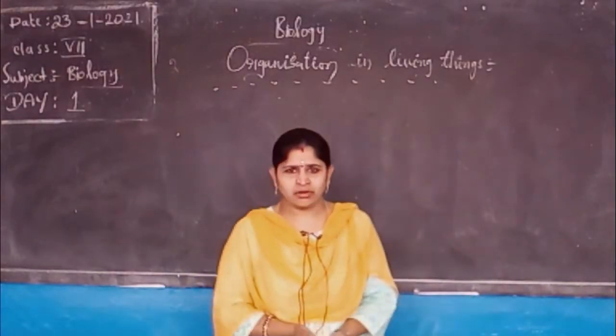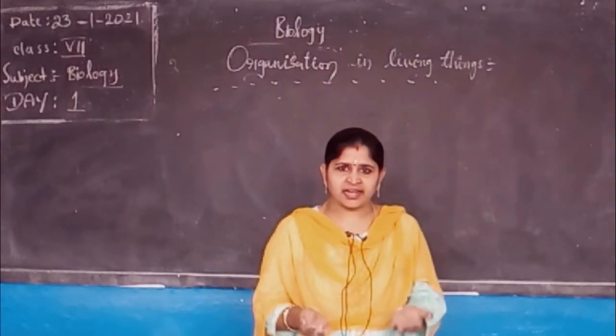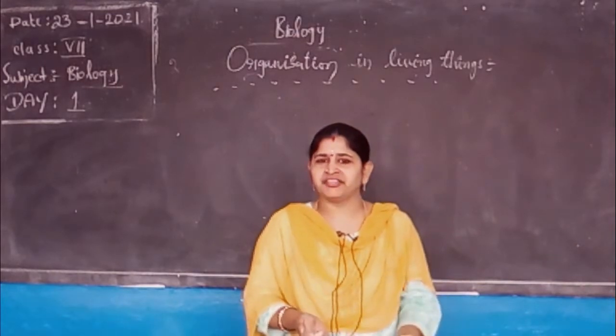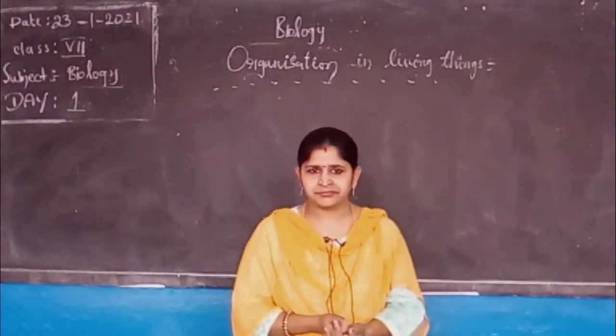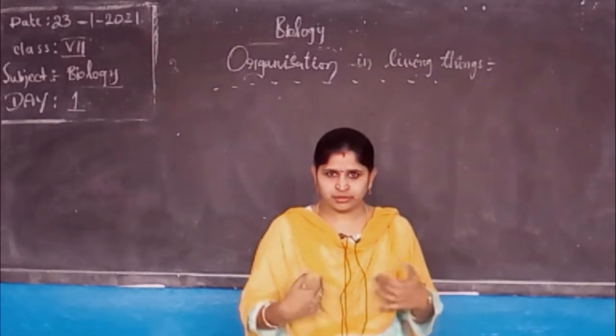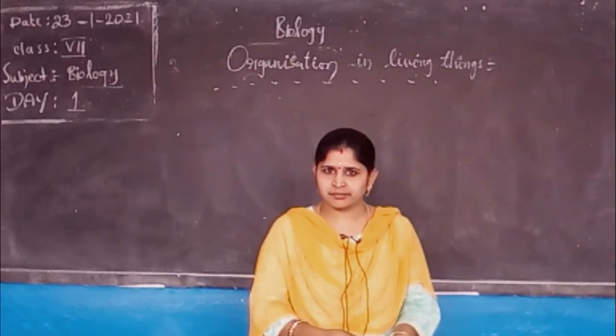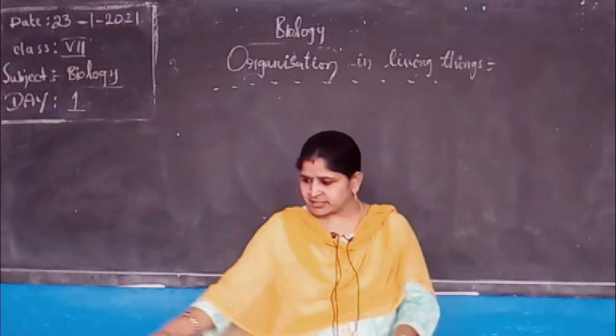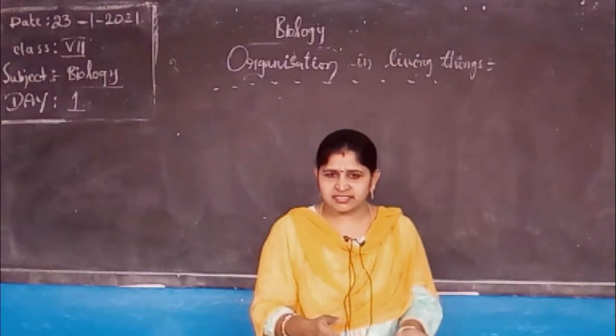You generally know living things are nothing but what? How can you identify a living thing from a non-living thing? Who are called living things? Human beings. We consider them as living beings, isn't it? This table, benches, and all are considered non-living things.